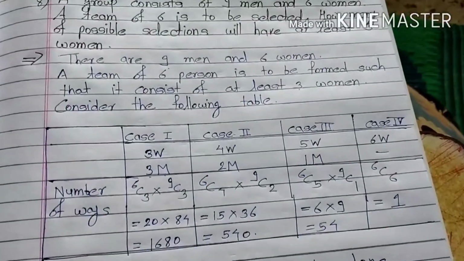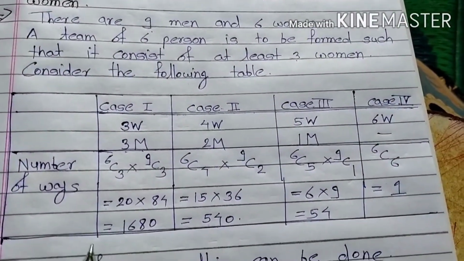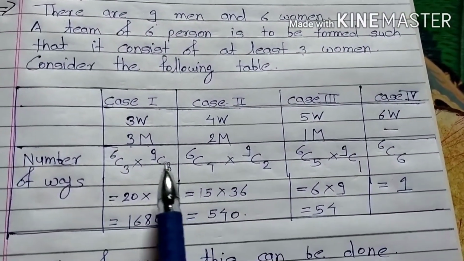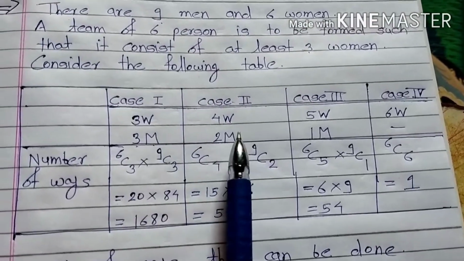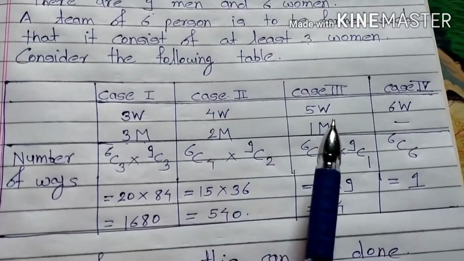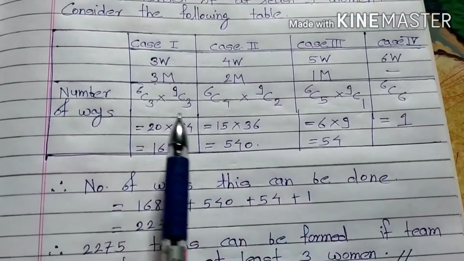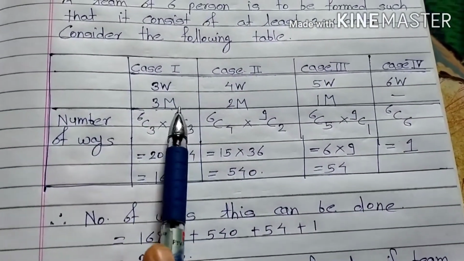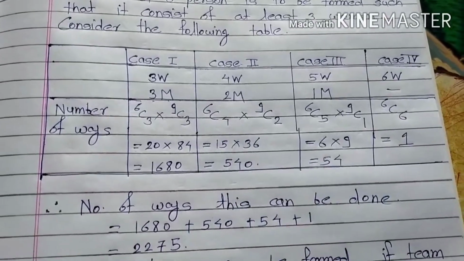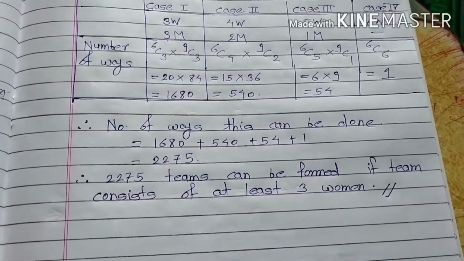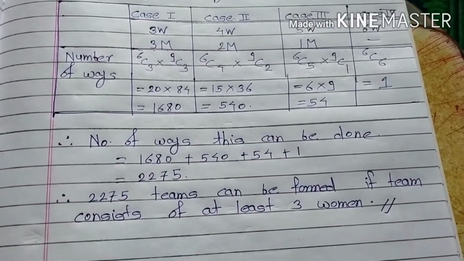So you can observe this table is very important. At least 3 means 4 women, 5 women or 6 women also can be selected, and remaining space can be completed by male. So by using formula we find our answer.